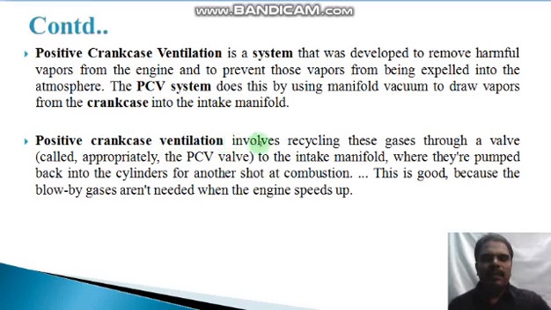It involves recycling these gases through a valve called the PCV valve to the intake manifold, where they are pumped back into the cylinders for another shot at combustion. This is good because the blow-by gases are not needed when the engine speeds up.